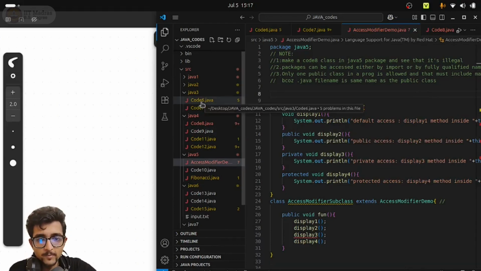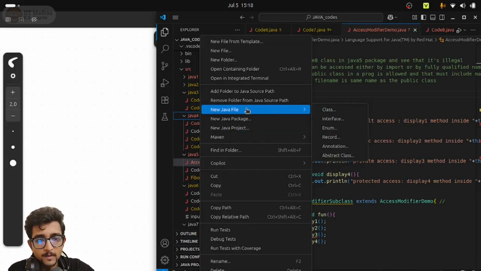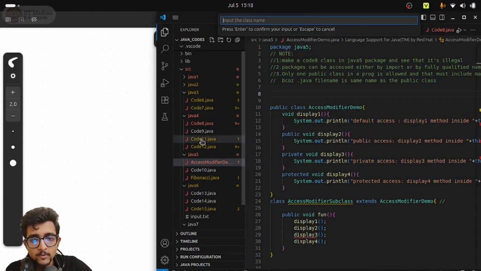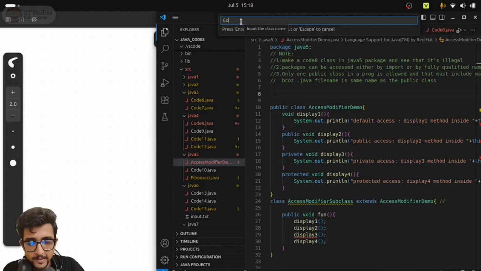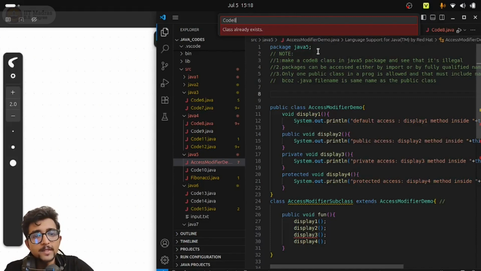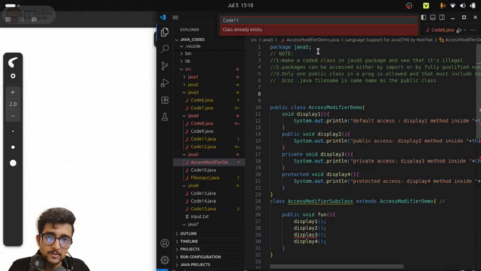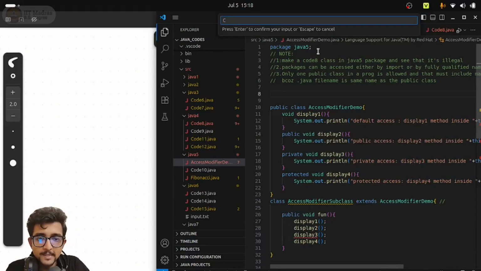Let's see a small brief demo of that. Let's say I have this Java 4. In this Java 4, I can create a new Java file, a new class, and enter the class name. In Java 4 we have code 8, code 9, 11 and 12, so I will use any one of the names, let's say code 8. Generally in the IDE we simply write code 8. You see, the class already exists, so it will not allow me to create the same class .java file. If I write code 67, it is giving blue, and if I press enter, the new class will be created. But if I write 11 again, it says the same class already exists. So inside the Java 4 package it is not allowing.